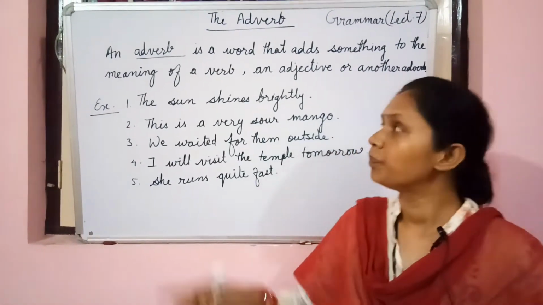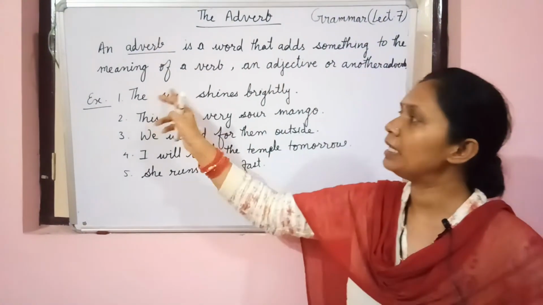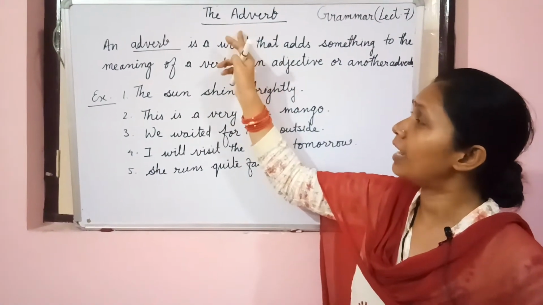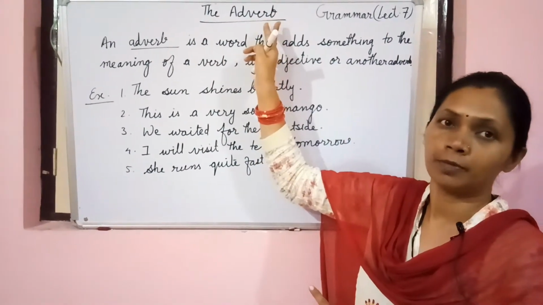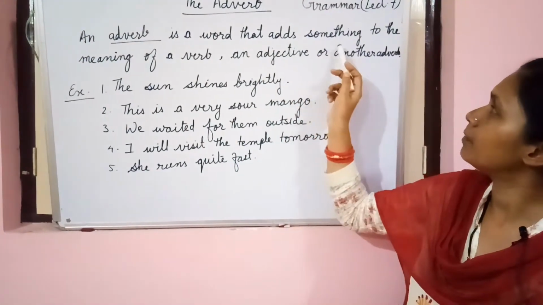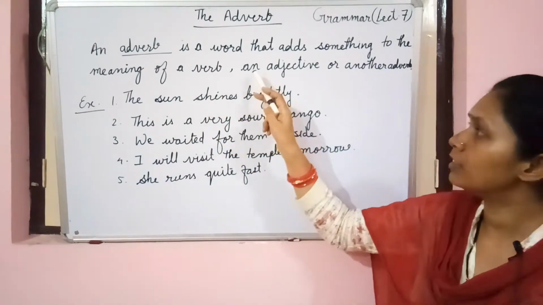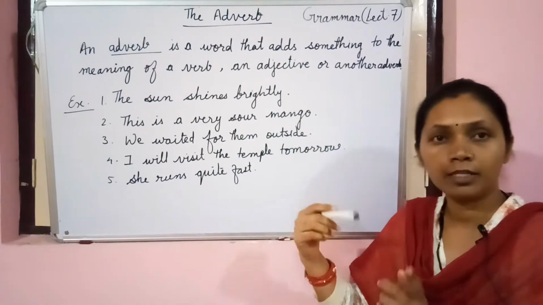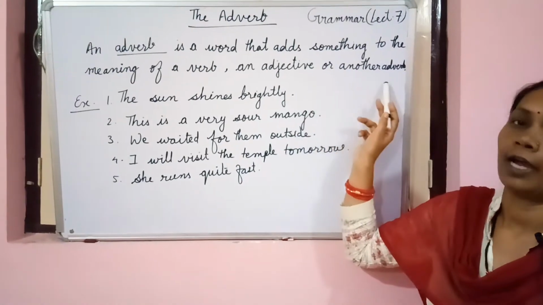In the same way, the adverb is a word that adds something to the meaning of a verb. As you get the name adverb, add means add something, verb, add something in what? For the verb. So we can say that an adverb is a word that adds something to the meaning of a verb. With that, an adjective also, and if there is another adverb, one more adverb, we get, that also qualifies the adverb too.